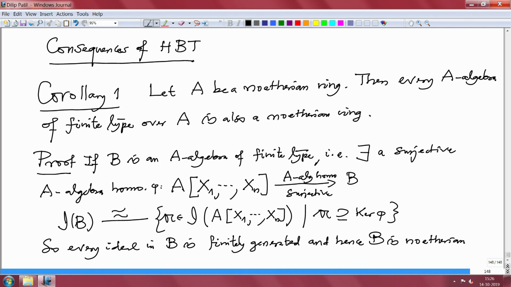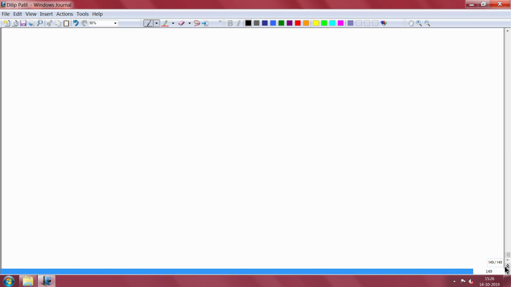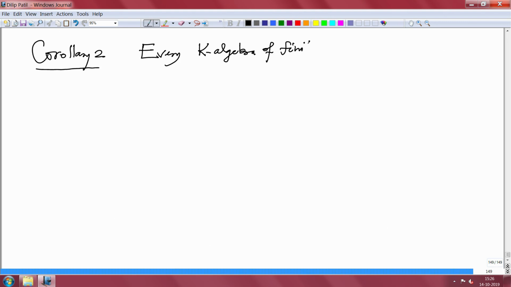Okay. So also, corollary 2, every K algebra of finite type, where K is a field, is a Noetherian ring.